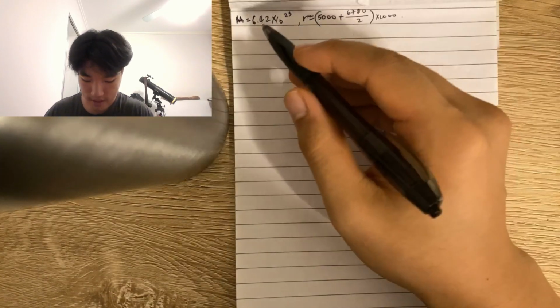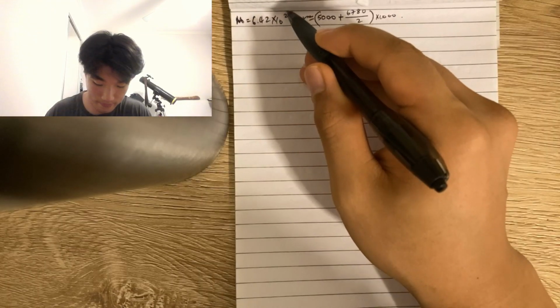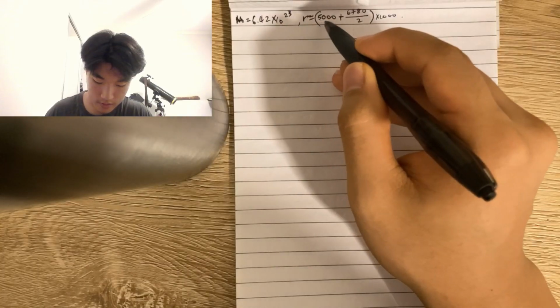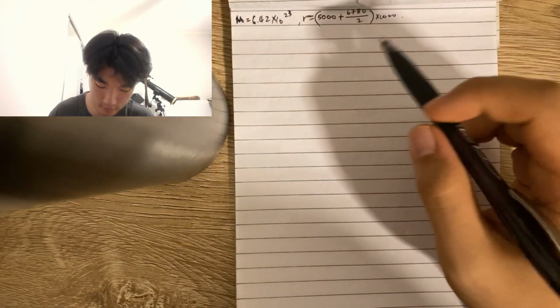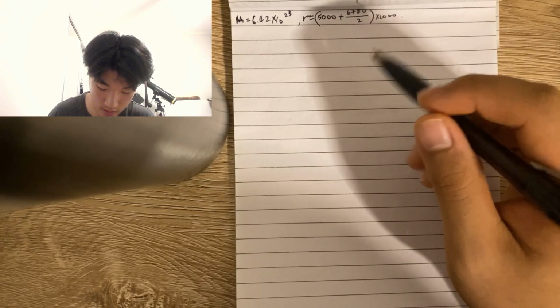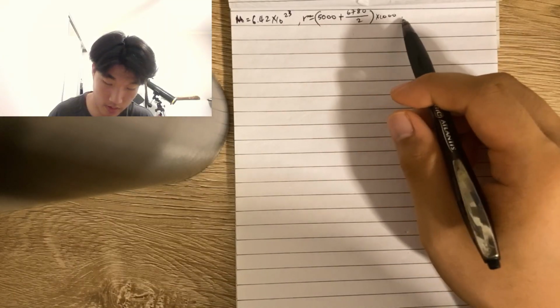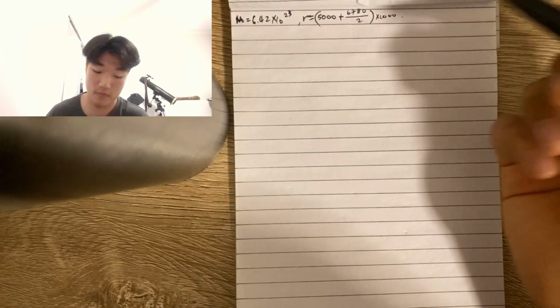So here's the mass, 6.42 times 10 to the 23. And then R is, in brackets, 5,000 plus 6,780 divided by 2, because that's the distance in kilometers. So then we multiply by 1,000 to convert to meters.